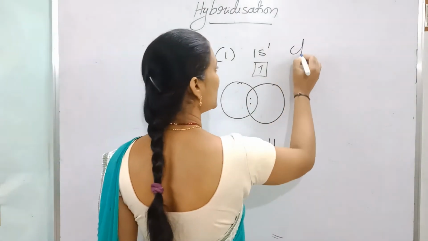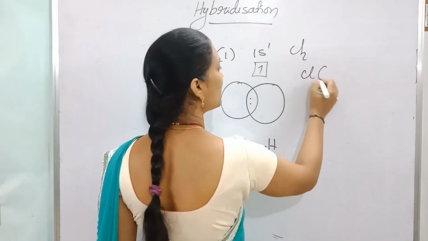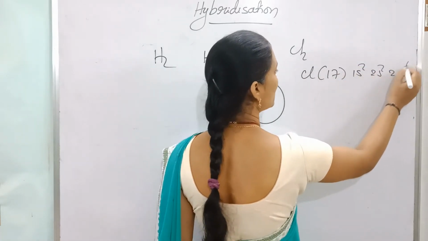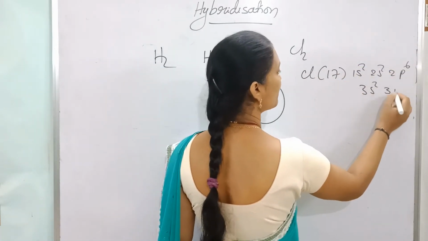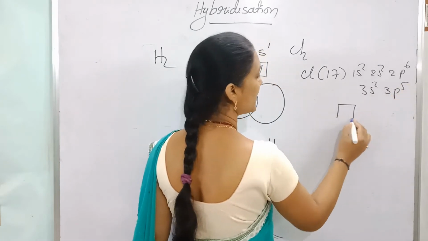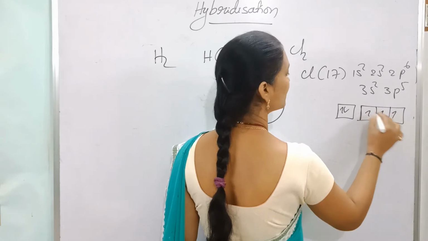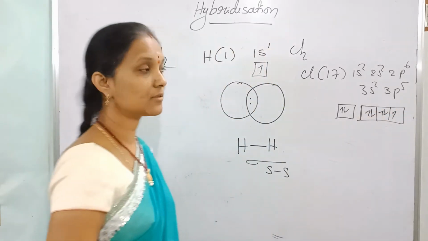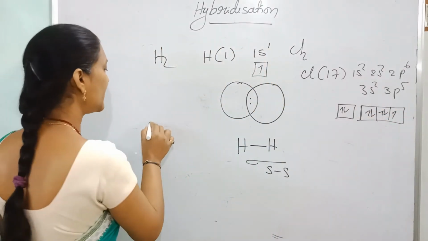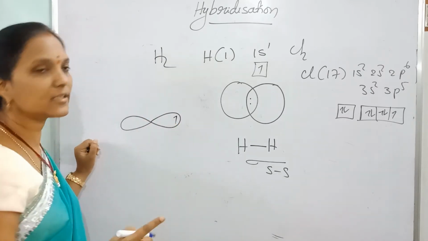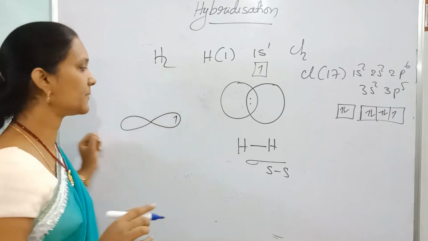Like that, if chlorine is given, chlorine atomic number 17, configuration 1s2, 2s2, 2p6, 3s2, 3p5. In chlorine, there is one unpaired electron in a p orbital. Another chlorine also has the same unpaired electron in a p orbital.